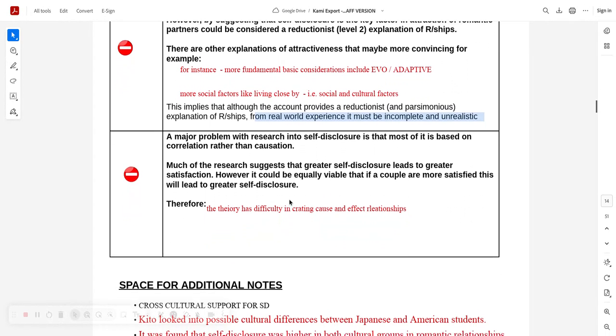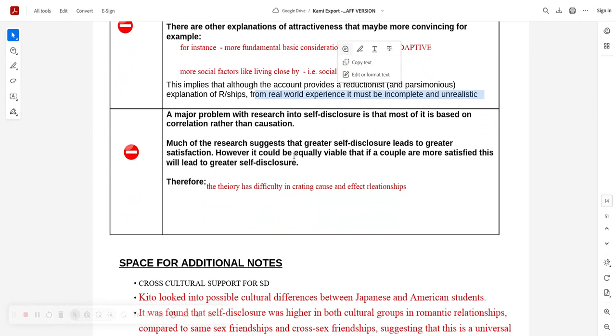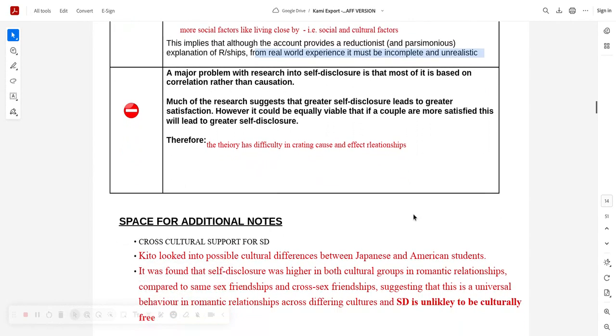Then you've got this problem of causation again. Much research suggests that self-disclosure leads to greater satisfaction. However, it could be the more satisfied you are in the relationship, the greater commitment you have, and the greater self-disclosure comes. So it's this cause and effect. Yeah, problems here. Then you've got cross-cultural stuff.